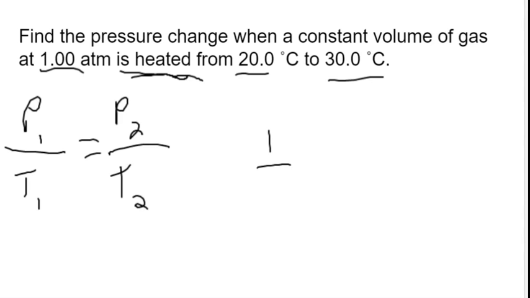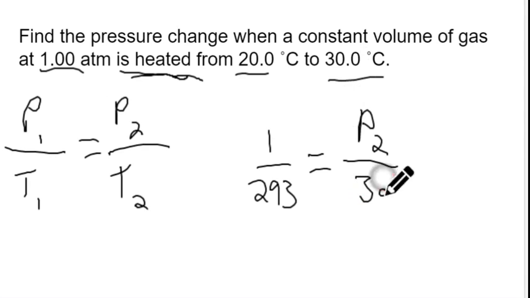So 20 plus 273 is 293. And that's going to be equal to P2. I'm writing P2 because I don't know the pressure value. That's what we're trying to find. And then 303. 303 came from 30 degrees Celsius because we converted that to Kelvin. So these are both Kelvin. And this is in atm.